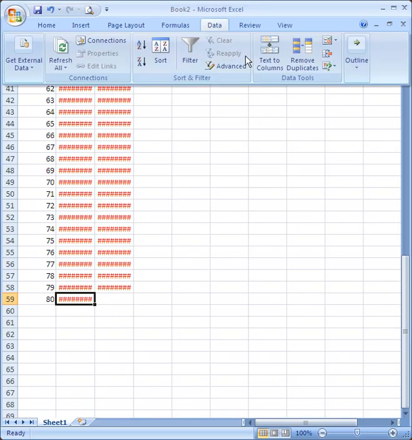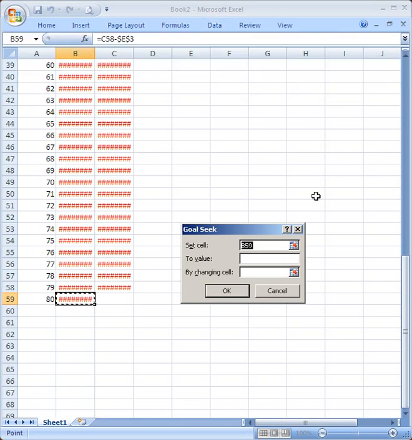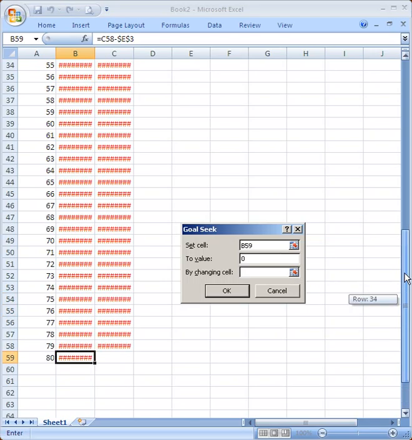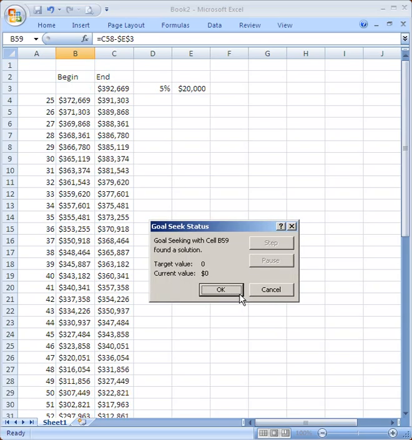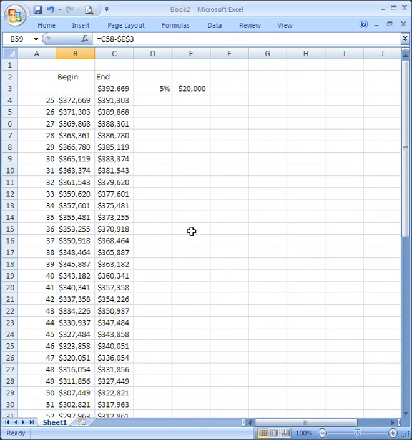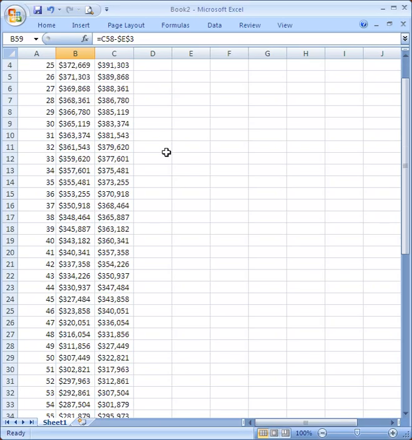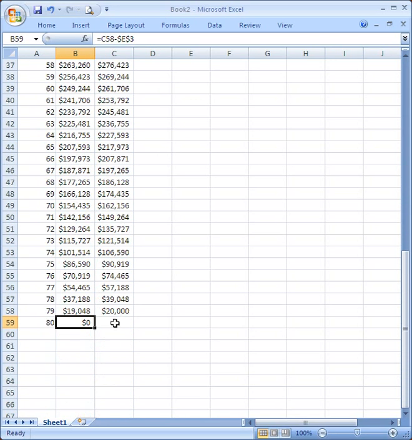Let's goal seek this to zero by changing the amount that the state sets aside. Here's our answer. If the state sets aside $392,669, that's just enough to pay the winner every year from when they're 25 to when they're 80 and precisely use up the money.